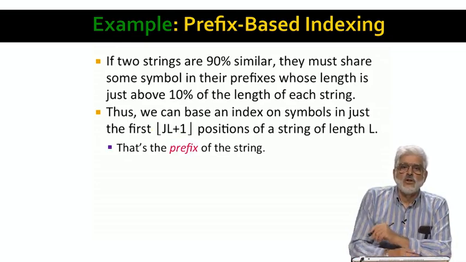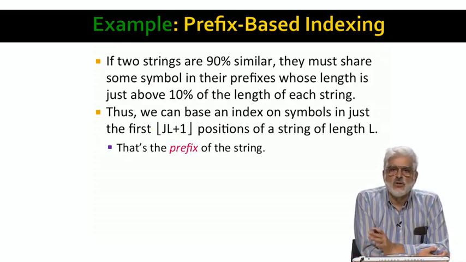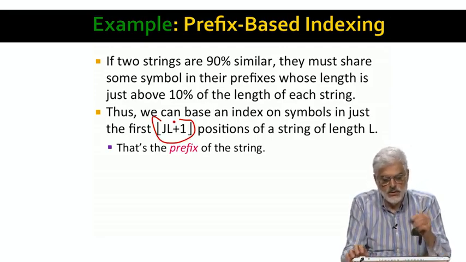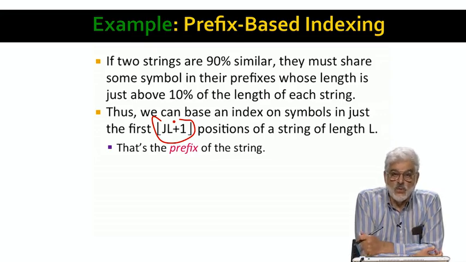The formal definition we're going to use repeatedly for a string's prefix is the first floor of JL plus 1 positions. Again, that's this, where j is the upper limit we place on the Jaccard distance, and L is the length of the string.